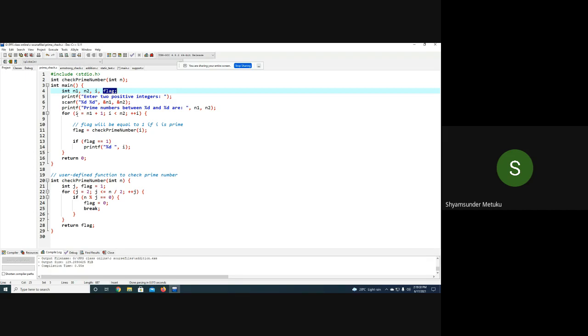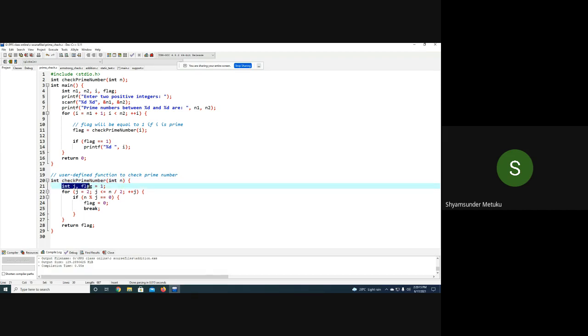Instead of n1, it is n1 plus 1, right? So the lower number is 2, so i is equal to 2 plus 1, 3. Because I want only the numbers in between, I'm just taking 3. i is equal to 3 initially, then 3 is less than or equal to 50, which is true, come here. Then I'm using a separate function to verify whether 3 belongs to prime or not. That is a condition. So it will jump to this particular prime number function here, n equal to 3, where the i value is 3, that will be copied into the formal parameter n here, n equal to 3.